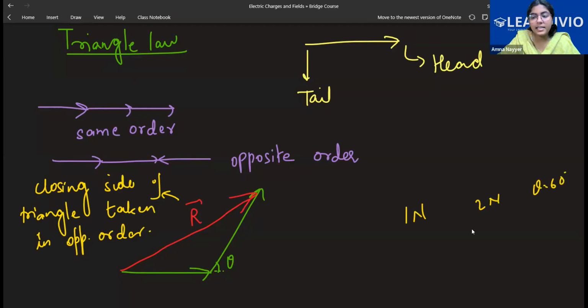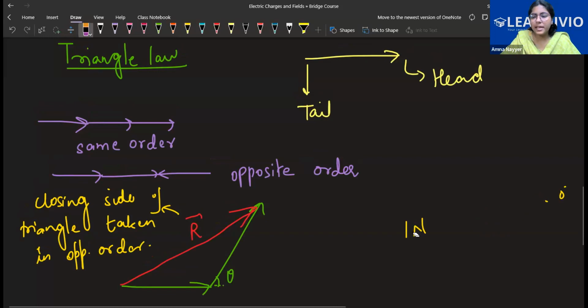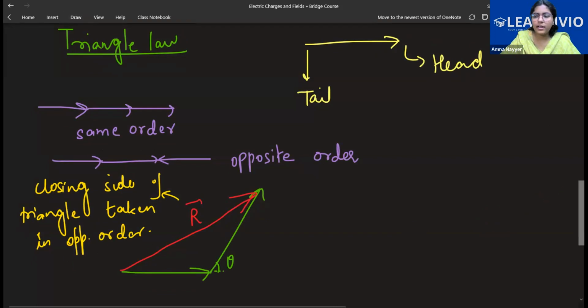So the answer which you marked, the question said that 1 Newton and 2 Newton forces are acting at 60 degrees and they are co-initial. So which law should be applicable? Parallelogram. Parallelogram, right? Now let us just discuss basic things regarding the magnitude and all. Then you can write it down.